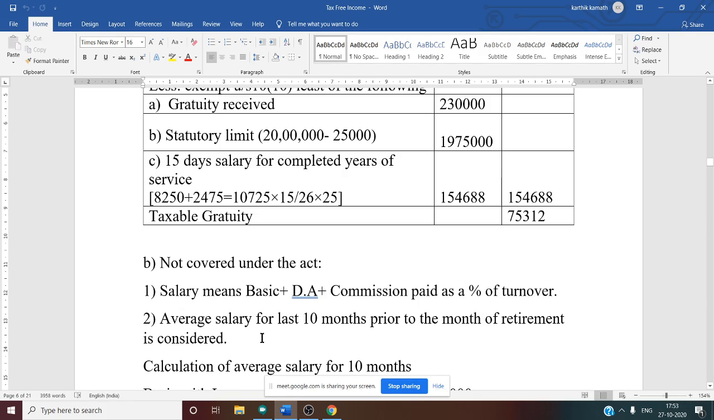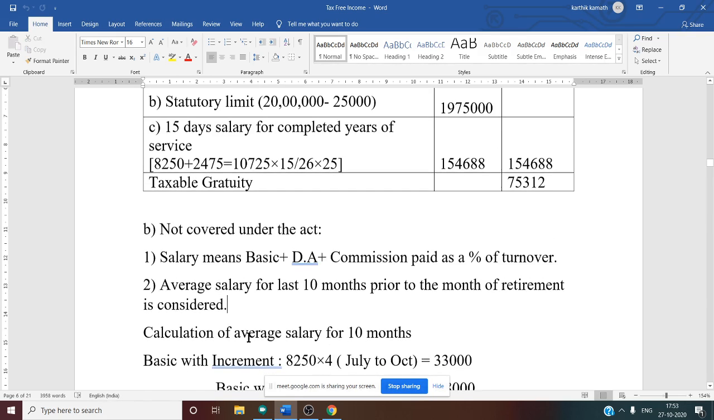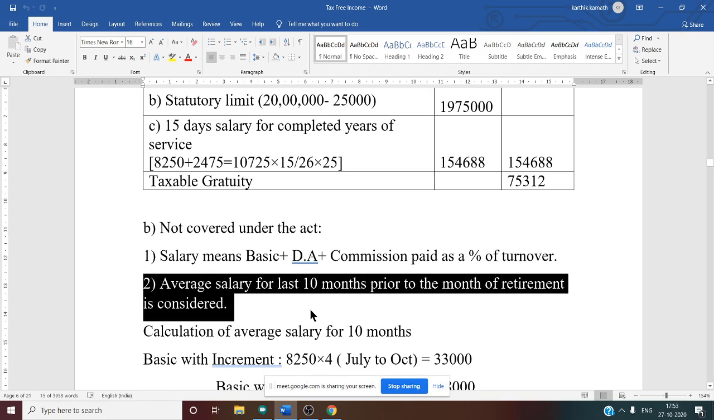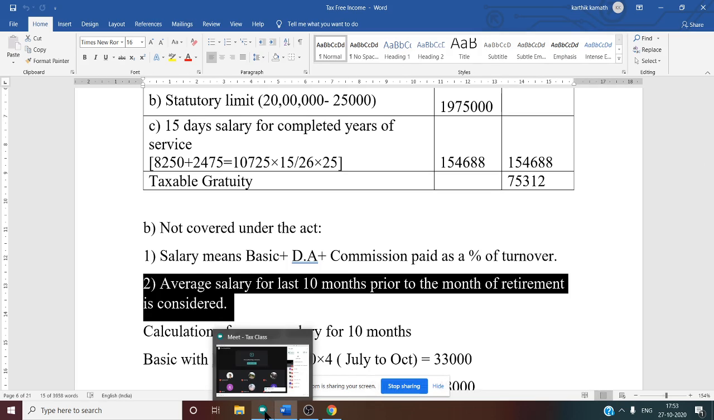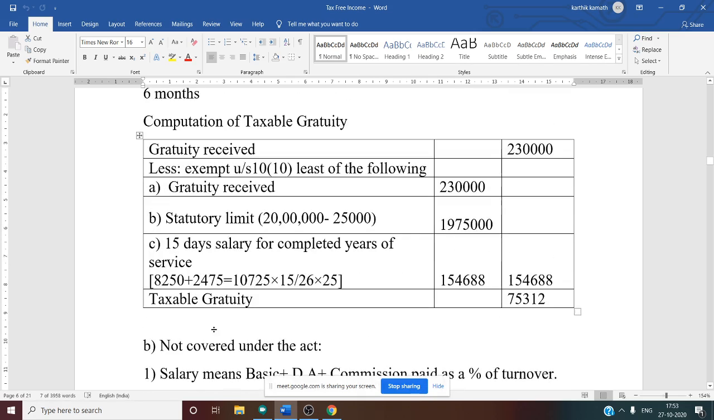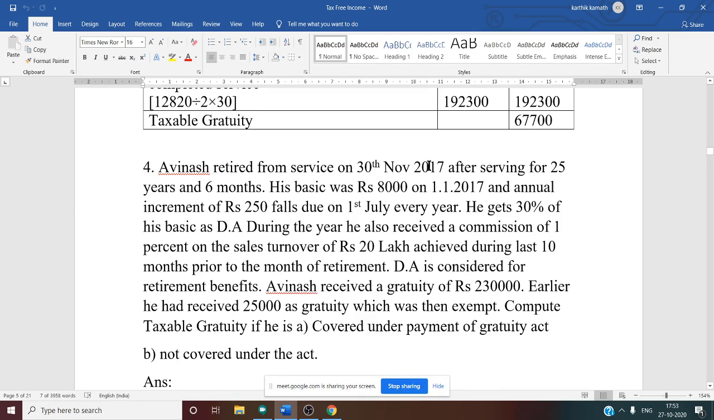So now we want the calculation for average salary. Average salary for the last 10 months prior to the month of retirement is considered. In the first case, we considered only last drawn salary. Here we are considering average salary of the last 10 months. So how to calculate average salary for the last 10 months? He retired in the month of November. So increment falls due on 1st July. So very important, with the increment how many months are there?